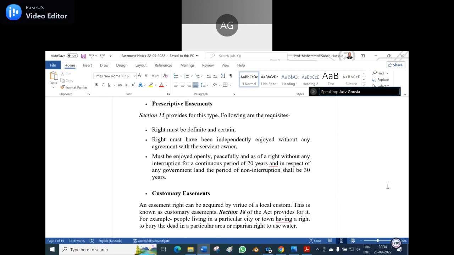For the government contract, how much is the limitation period? 30 years, sir, I think. No, it must be 50 years. Anyway, we will check it. For other contracts it is 6 years, but for the government contract they say 50 years. Anyway, check, subject to correction.